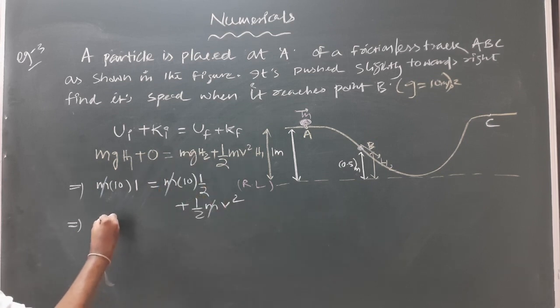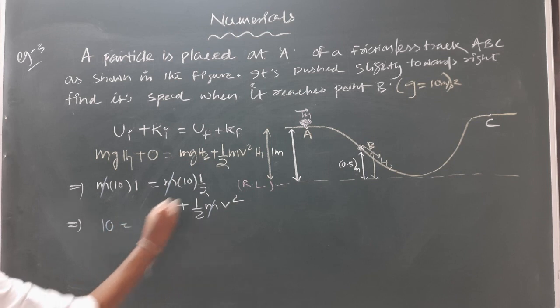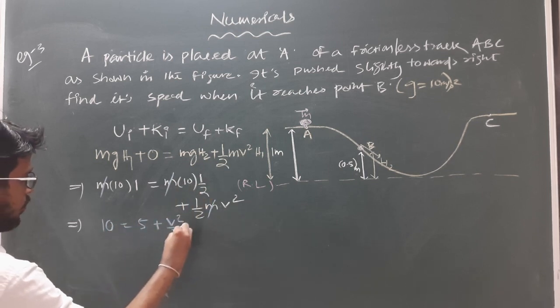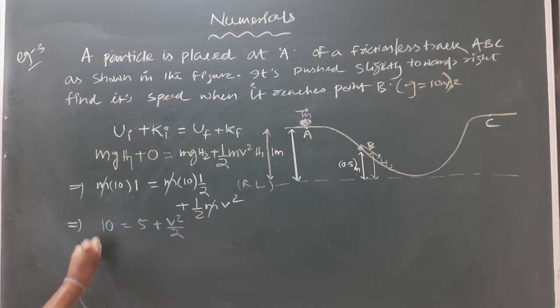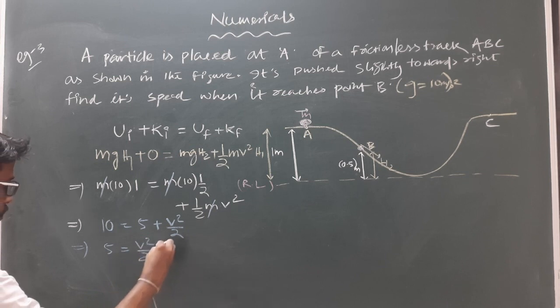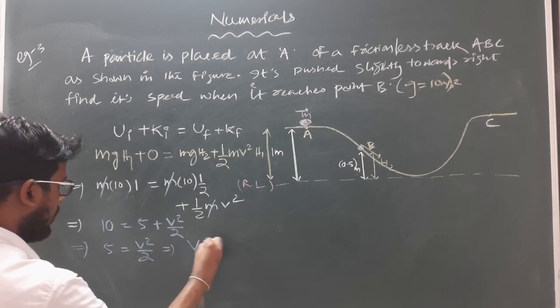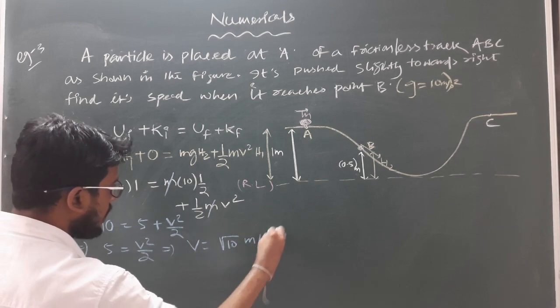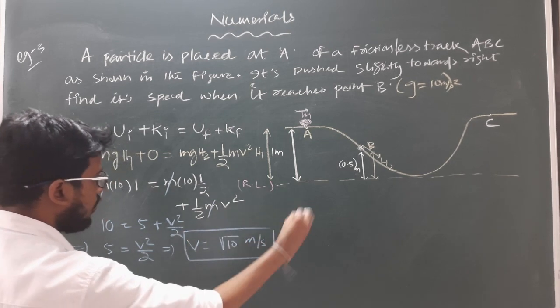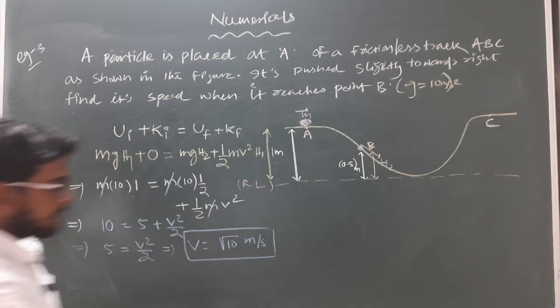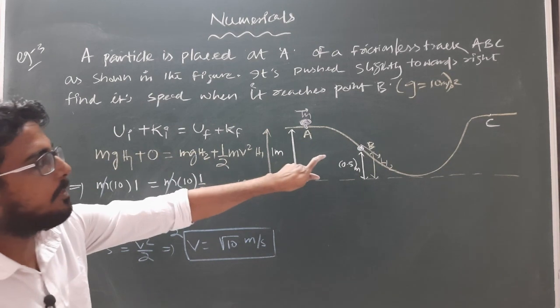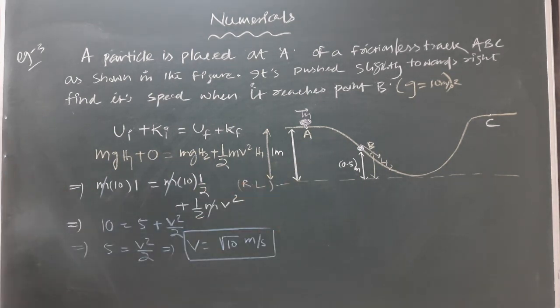So it will become how much? 10 equal to 5 plus v square by 2. This implies we will get 5 equal to v square by 2. So this implies v will be how much? Under root 10 meter per second. So this is the value of velocity at this point when the body will reach, which is at a height of half meter from the reference level. Okay.